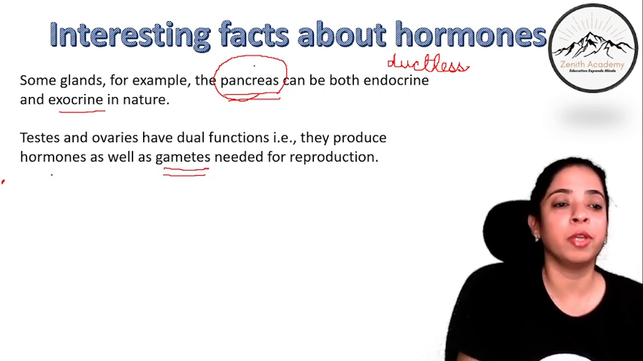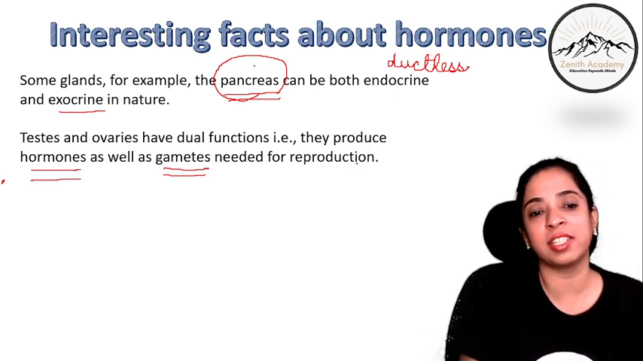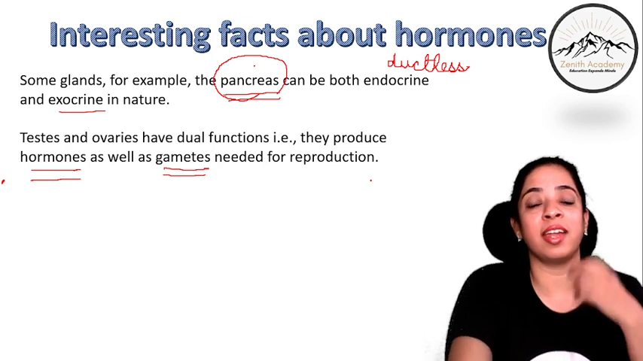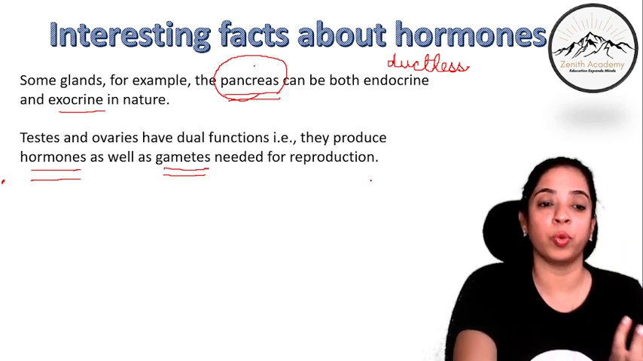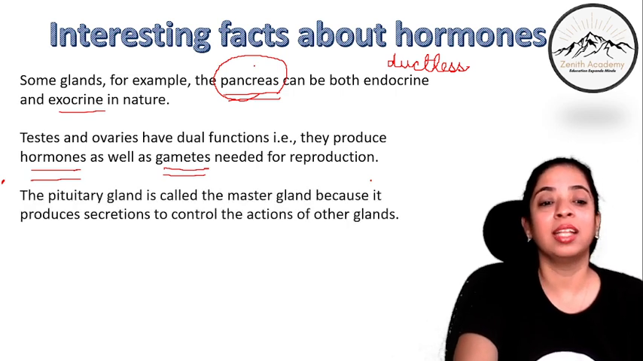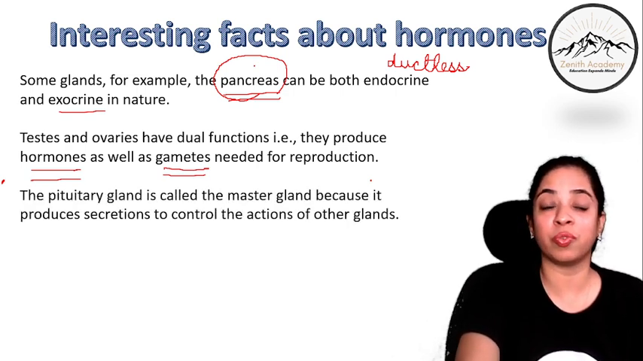So they produce hormones as well as gametes that are needed for the reproduction. So it's not that if there is an endocrine gland, it will only secrete hormone. It can do two functions as well. Right? The pituitary gland. This is also very important.